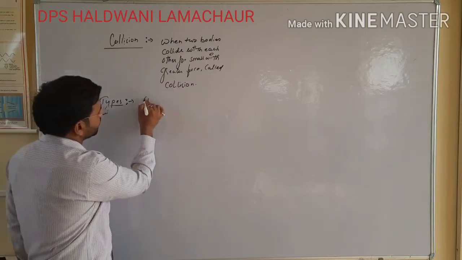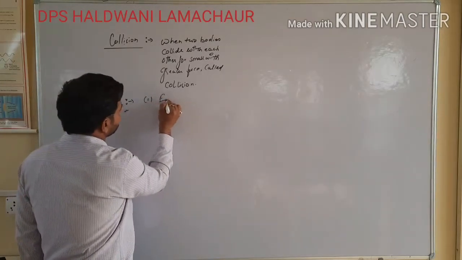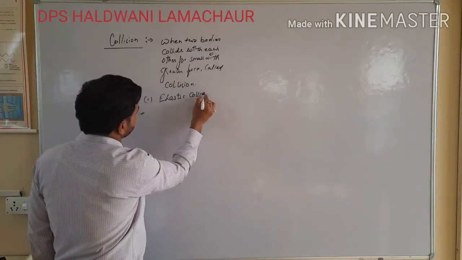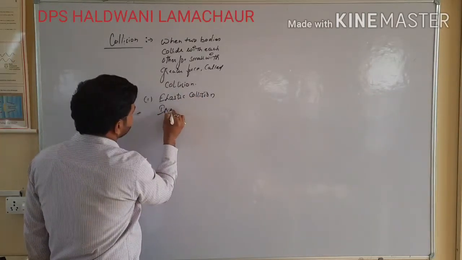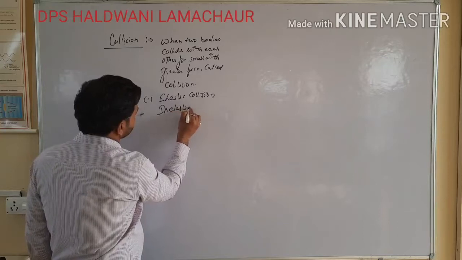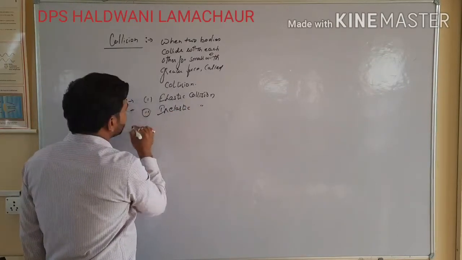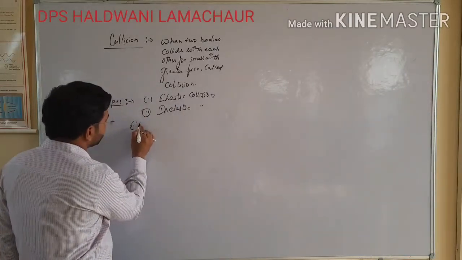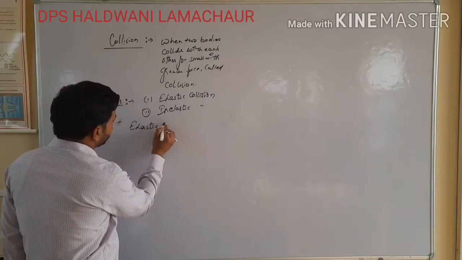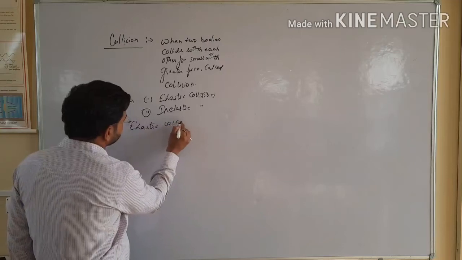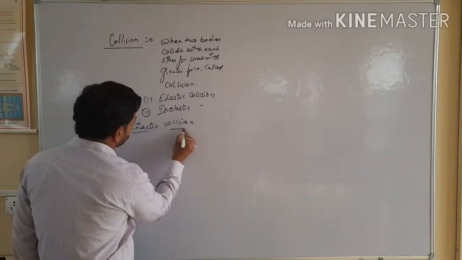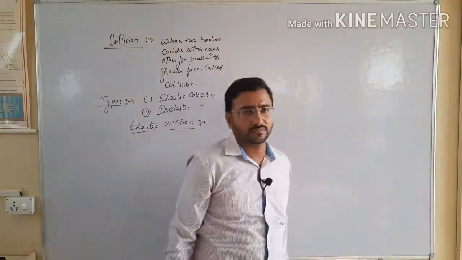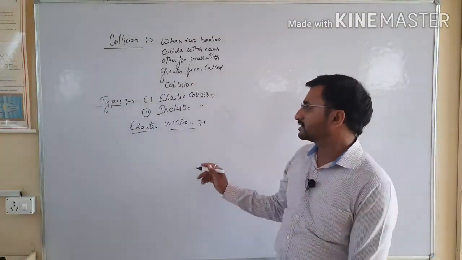So we have two types. First, elastic collision, and second, inelastic collision. When we write about the difference between elastic collision and inelastic collision, the first heading is elastic collision.